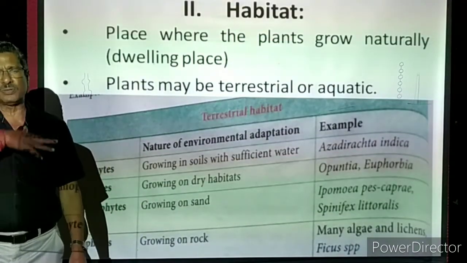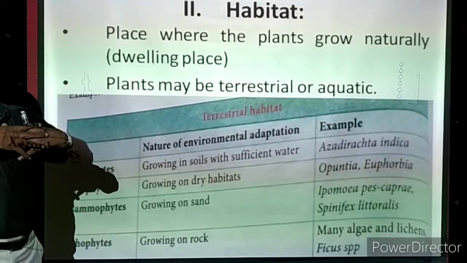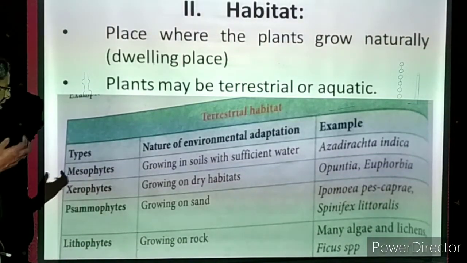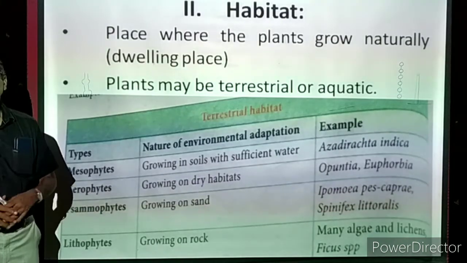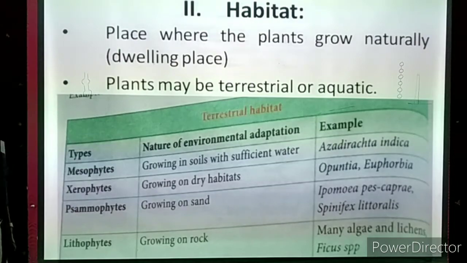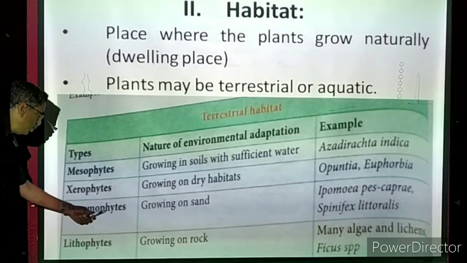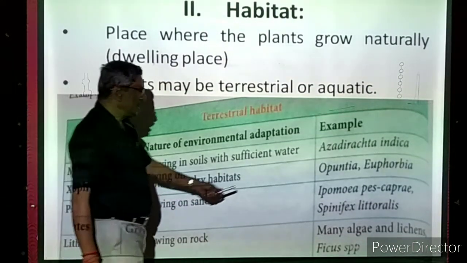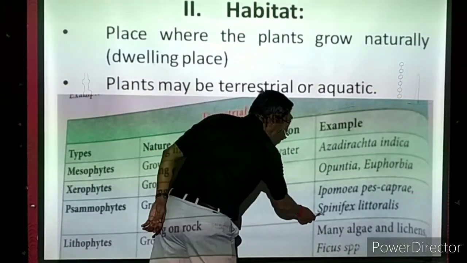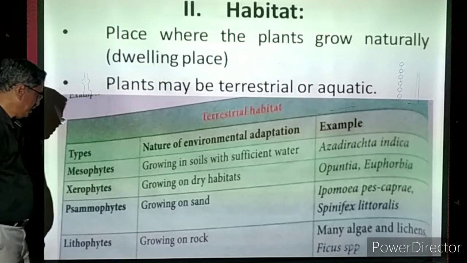For example, the beach. On the beach, a lot of varieties of sand will be present. The sand may be fine, it may be slightly rough in nature. We are calling it a sandy place. But in sandy places, some plants are growing. They are called psammophytes. Example, Ipomoea. Next one is Spinifex. Now these are all certain plants.